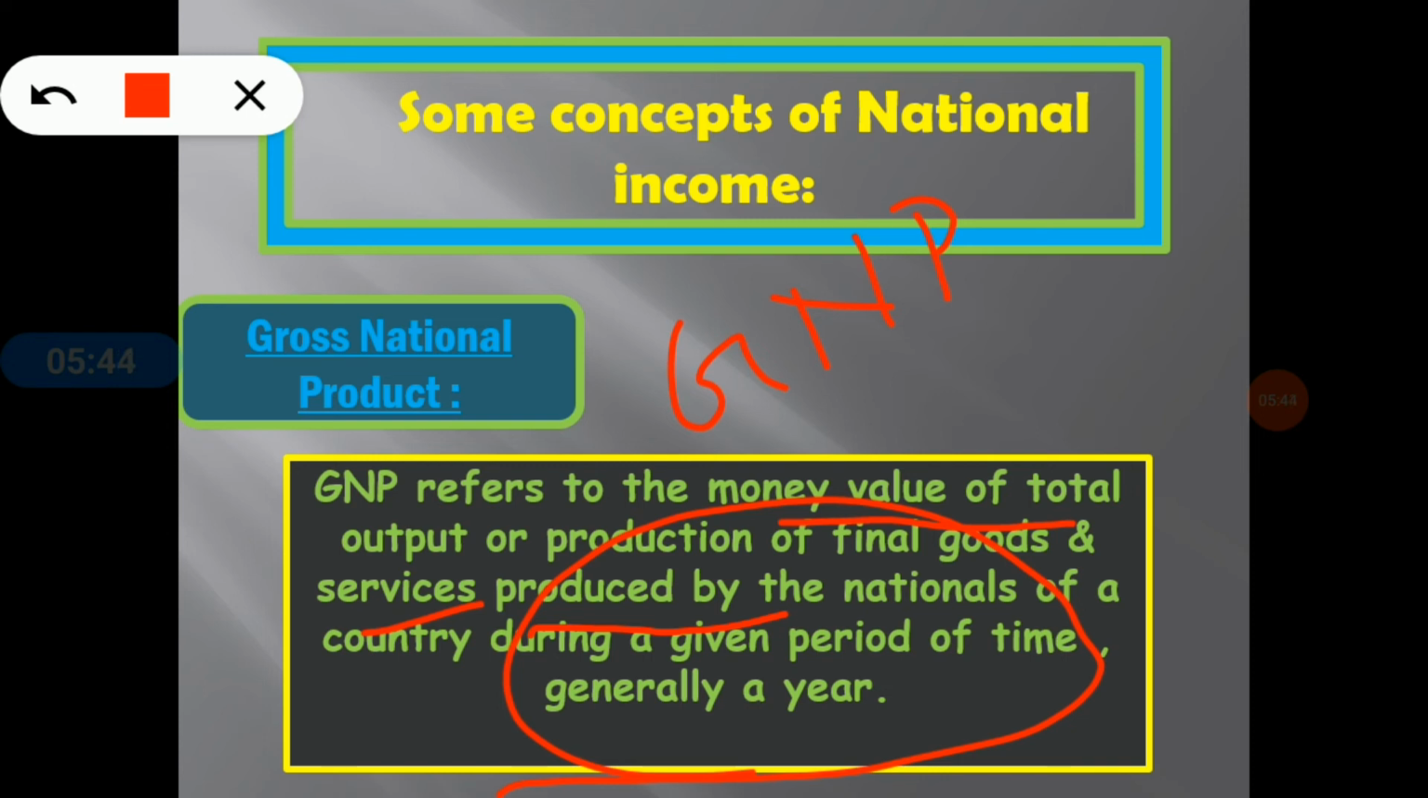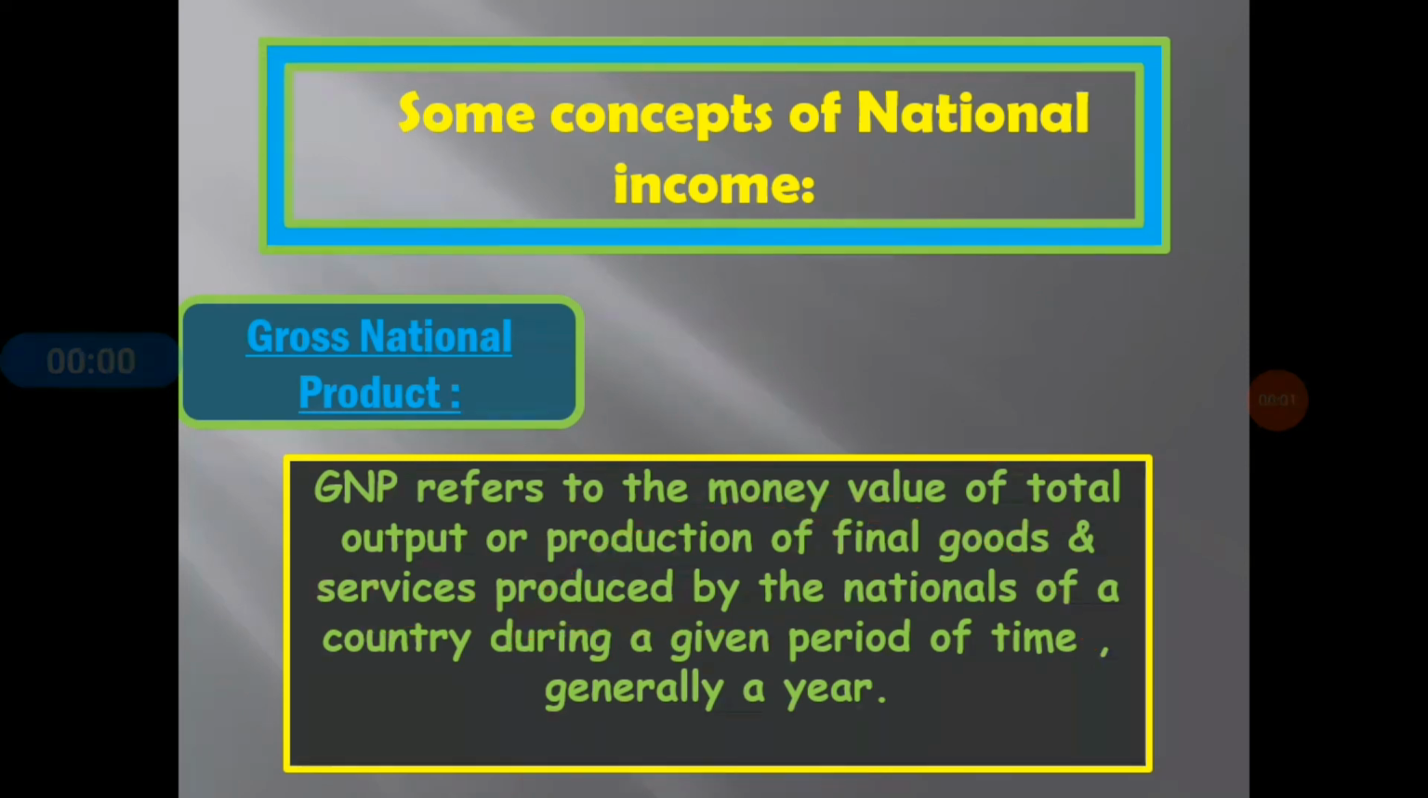GDP refers to the total monetary value of final goods and services within a country's border by citizen and non-citizen of the country. But GNP refers to the total monetary value of the production which is produced by a country's citizens, both domestically and abroad. So I think this is clear, the basic difference between GDP and GNP. Now move on to the next slide.